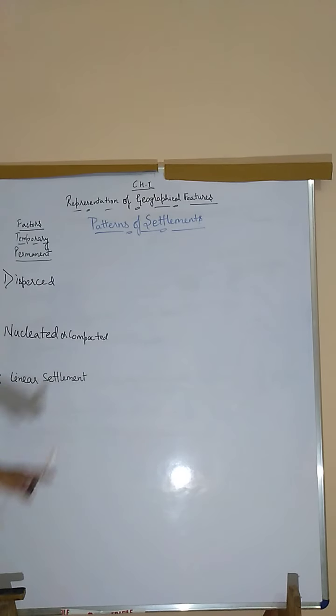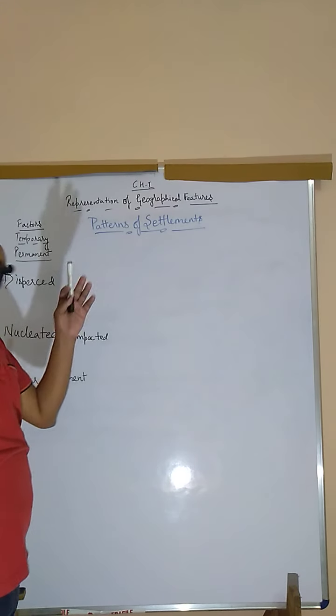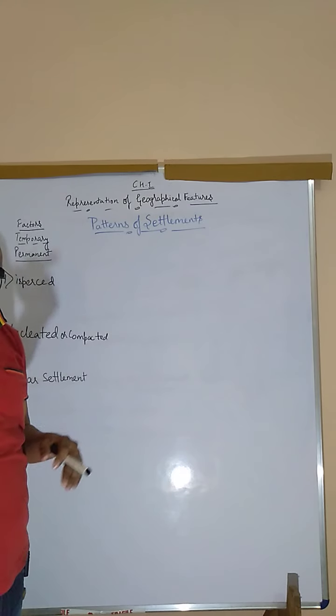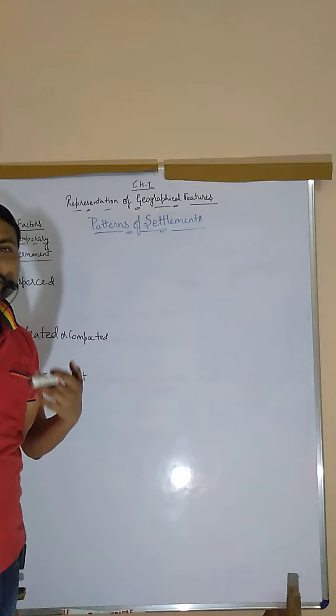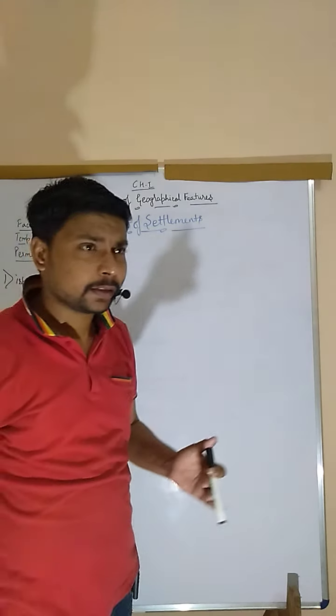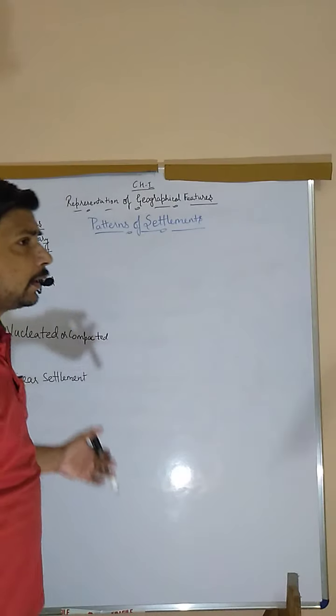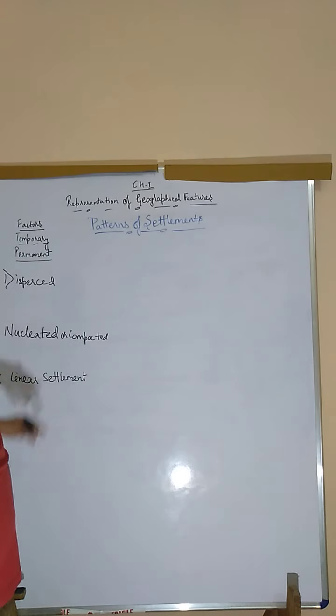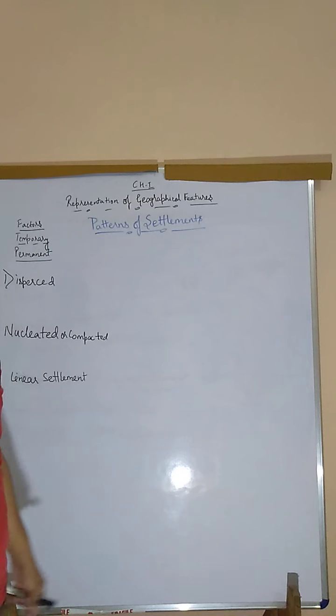Today we start with our new topic, that is patterns of settlements. In the last topic in the same chapter, I told you how to find different types of geographical features as per the contour lines. I told you about ridges, valleys, and all those things, and I also told you about the contour lines, right?